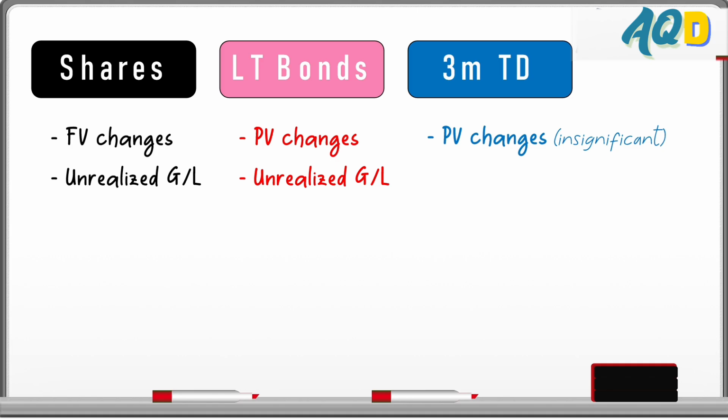But for the 3-month time deposit, because the change is insignificant owing to the nature of the investment and the term, very short, then we do not recognize unrealized gains or losses. So, itong 3-month time deposit, insignificant change in fair value, no unrealized gain or loss, it is presented as cash equivalent, while shares and long-term bonds investments, they are presented as investments.